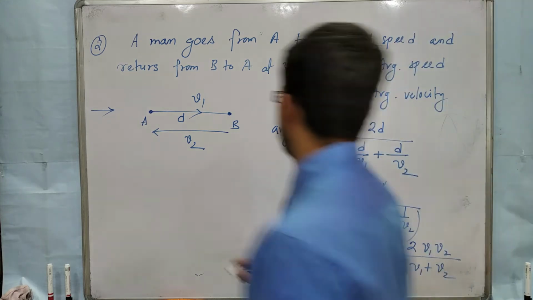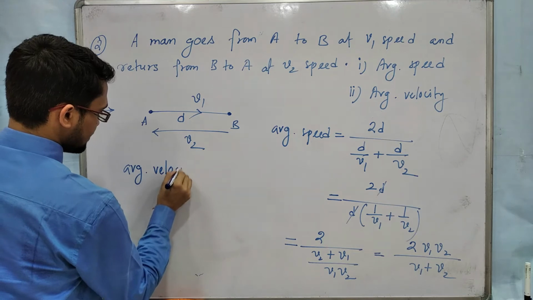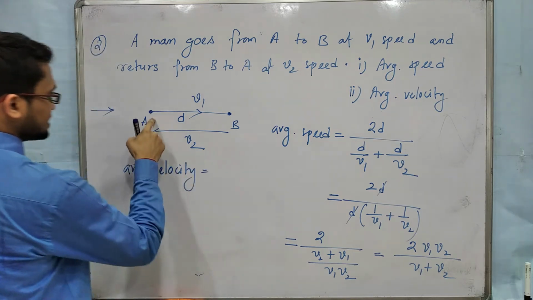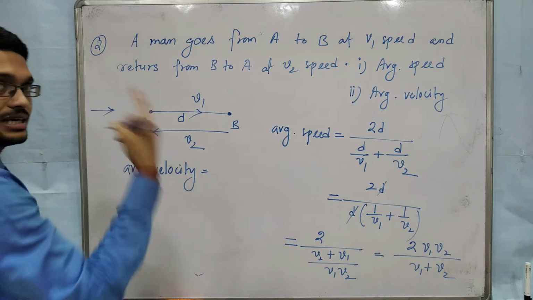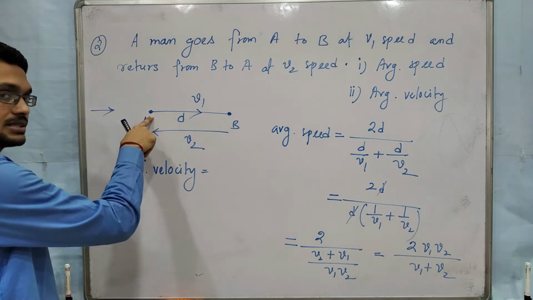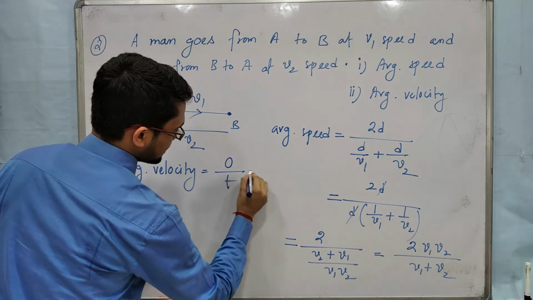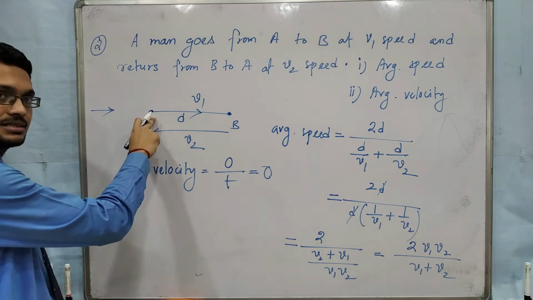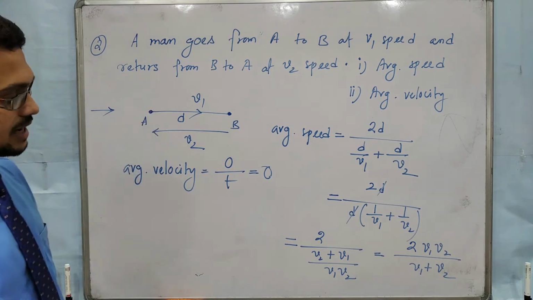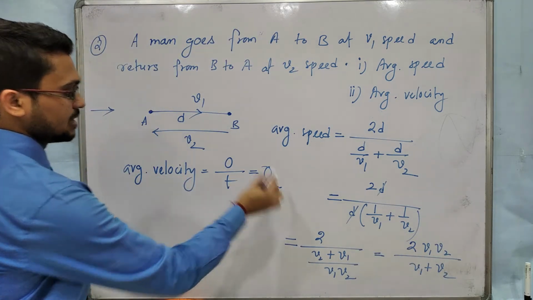And average velocity. Here the object starts from A and returns back to A. So what about the total displacement? Initial and final positions are the same. So total displacement is 0, by time, so it will be 0. Average velocity is 0 because initial and final positions are coinciding here. So this is average speed and this is average velocity.